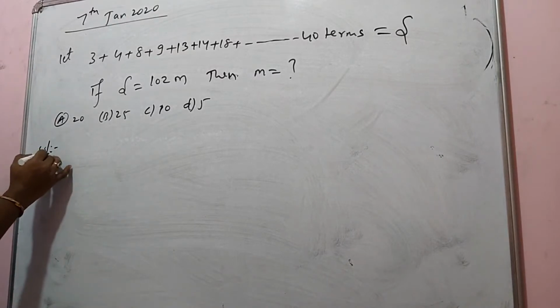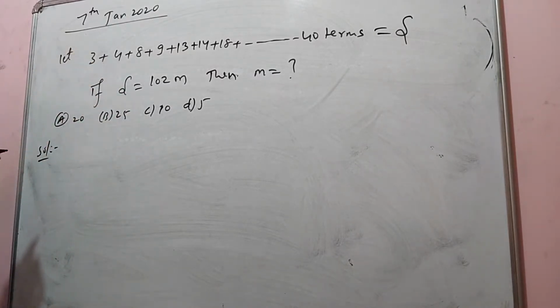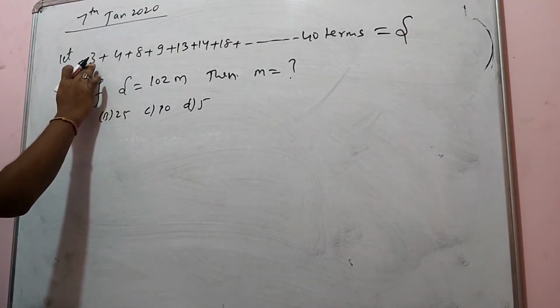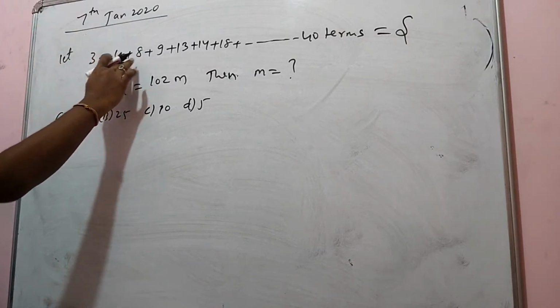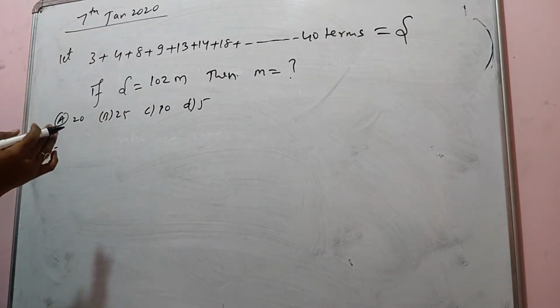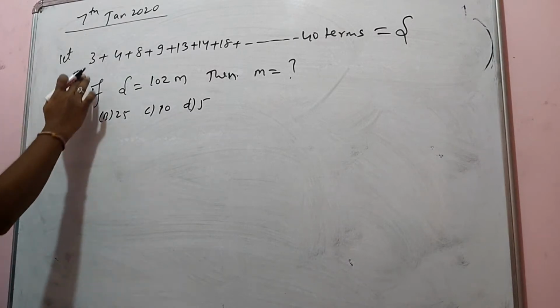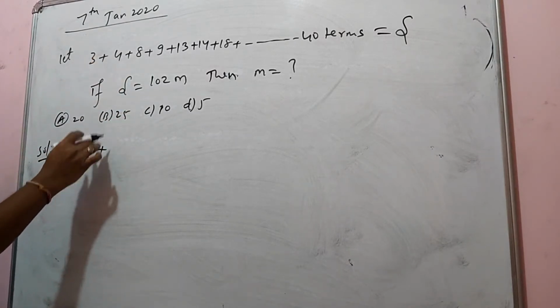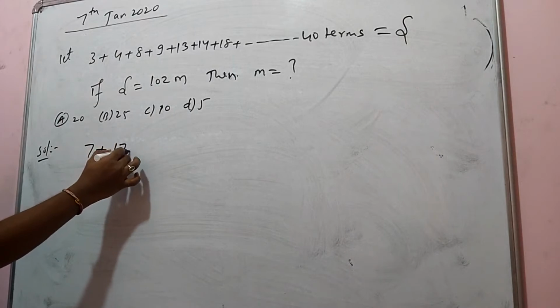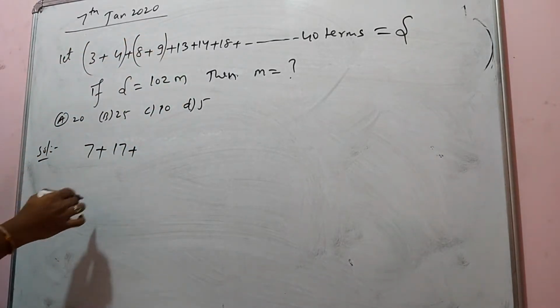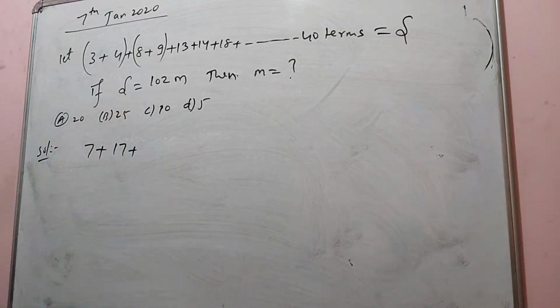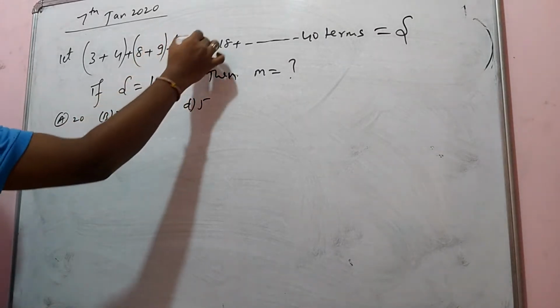See, you need to check whether it is in AP or not. This looks like one gap, and this is not one gap, so it does not look like that. But if you find exactly, 3 plus 4 is 7, 8 plus 9 is 17. They have given a tricky one. So next you are going to get 27.